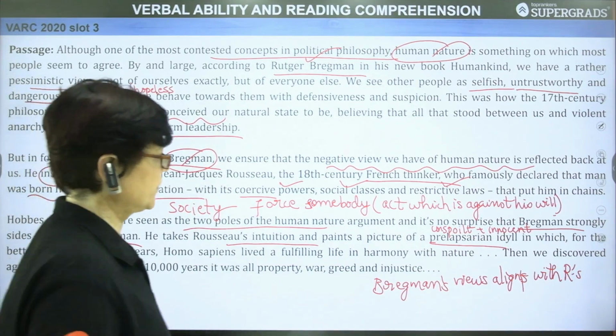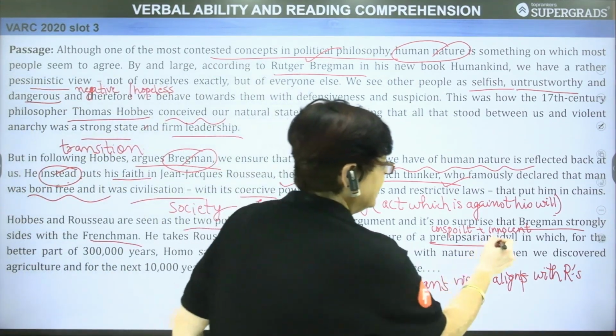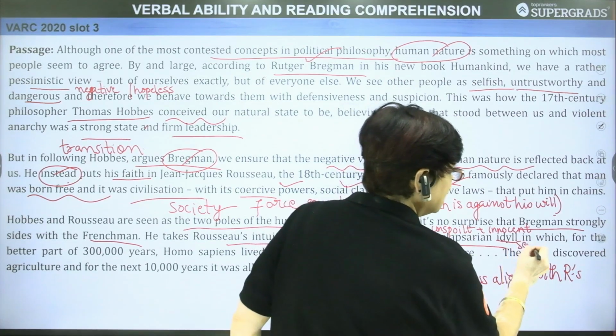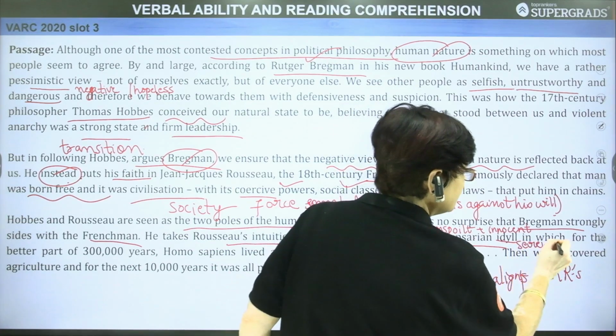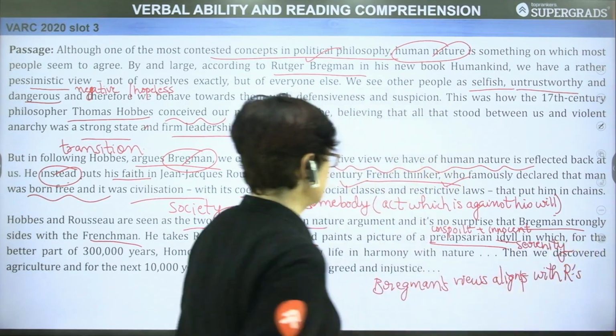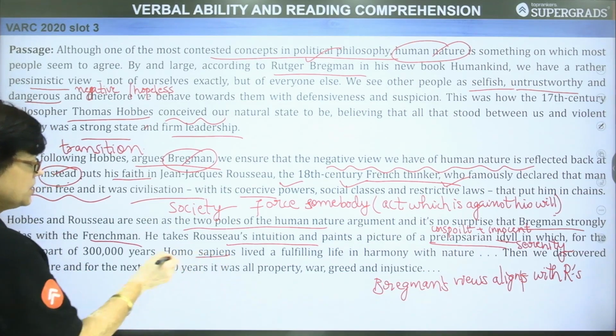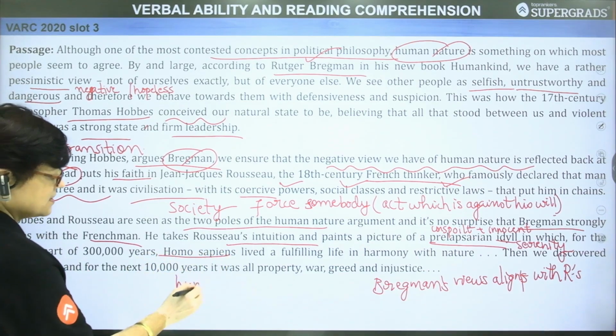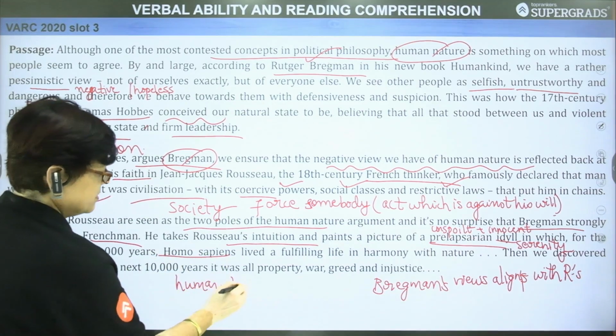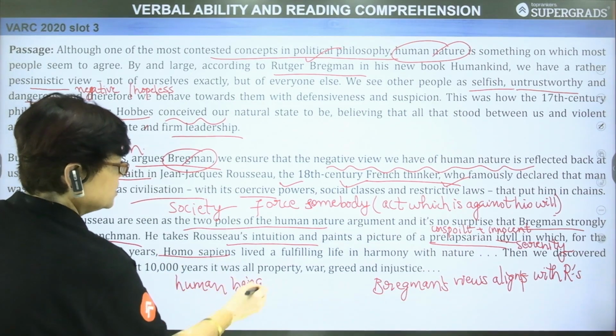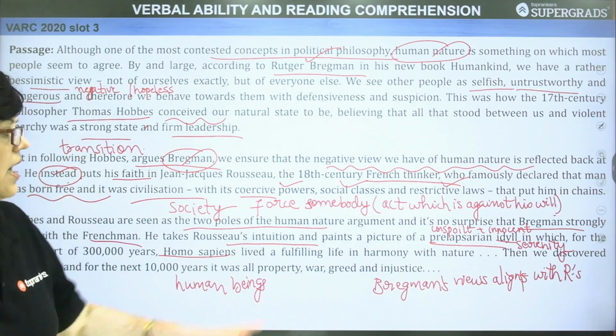This ideal also relates to serenity, shanti or sukoon, in which for the better part of 3 lakh years, Homo sapiens means human beings, lived a fulfilling life in harmony with nature.